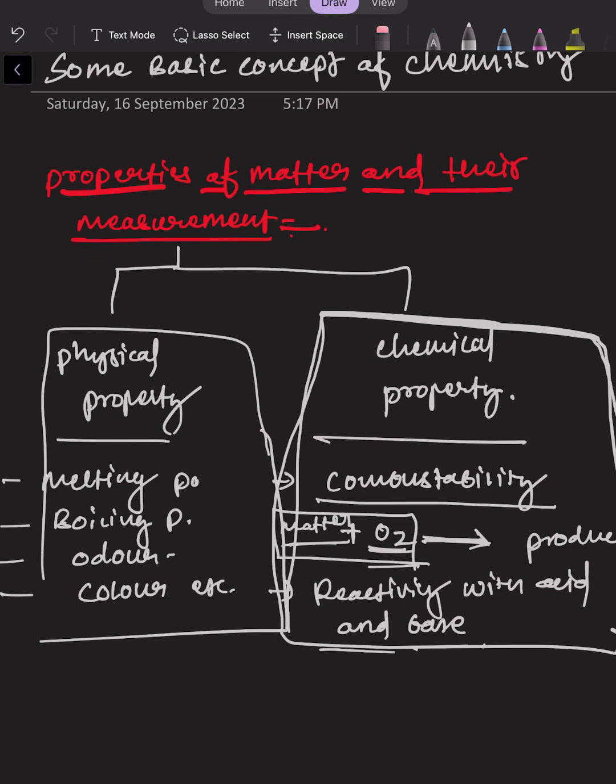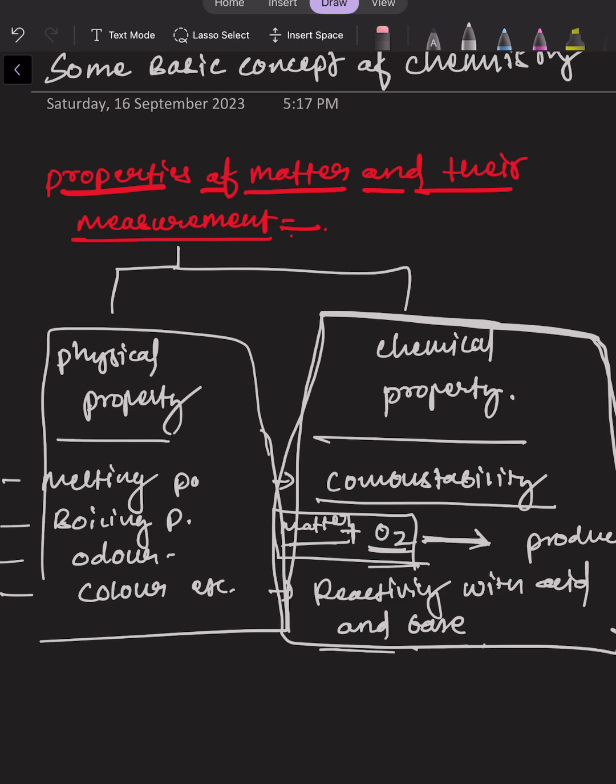So what are the physical properties? Physical properties are those properties which can be seen or which can be observed through our sense organs. Some of the physical properties are melting point, boiling point, odor, and color. As you can see from the example, the color itself can be observed through our eyes, and we can see if any matter is of which color. If we see a red color pen, then we can see the pen is of red color, right?